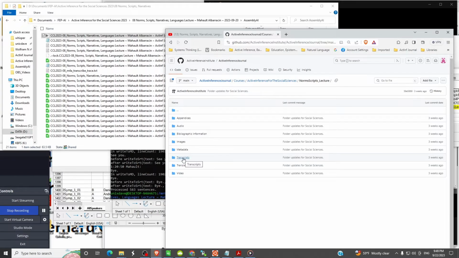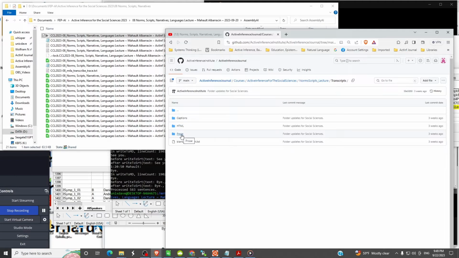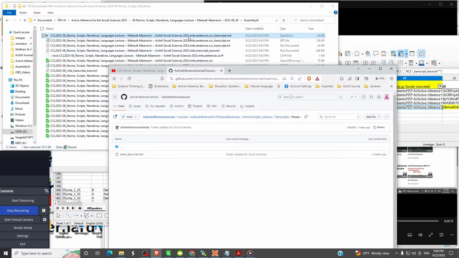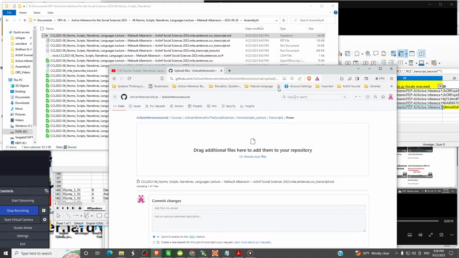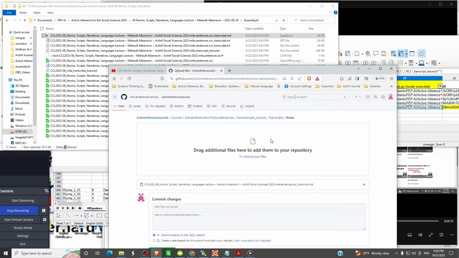So now we go into transcripts, and the transcripts, these are the captions, HTML, and prose should contain essentially the same information, but in different formats. So let's go into prose. We said the form of prose that we want people to work with is the markdown, the .md. So we're going to move that down here, and that's uploaded to GitHub.